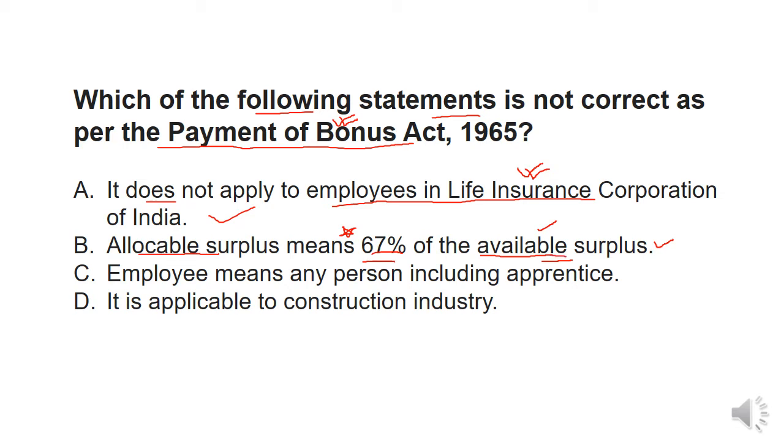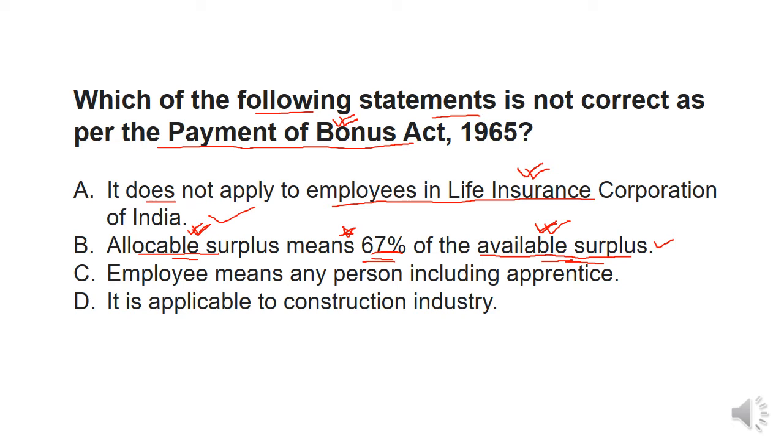Available surplus means the surplus available with the organization or employer. What do employers do with it? They allocate it, that is, they give bonus to the employees. That is called allocable surplus, right? And how much do they have to give? Like 67%, okay. So allocable surplus is basically the amount that the employer needs to allocate or distribute among employees as a bonus, okay.